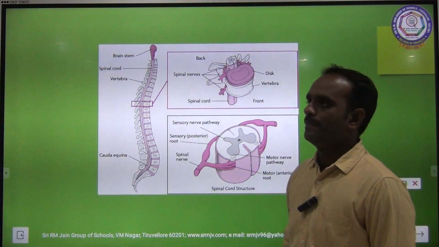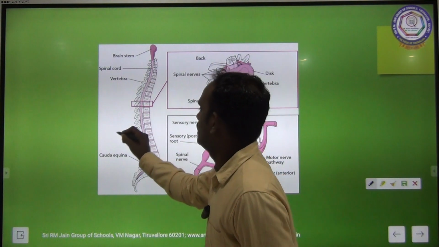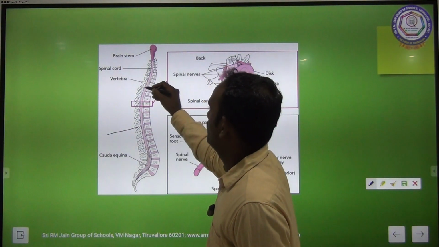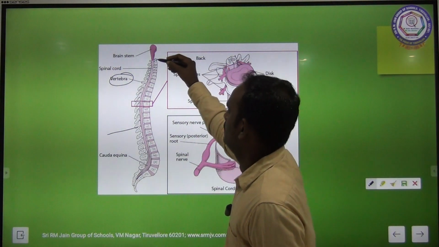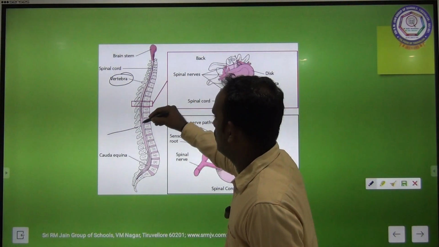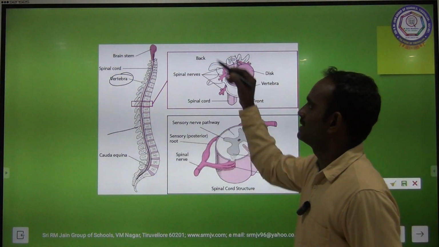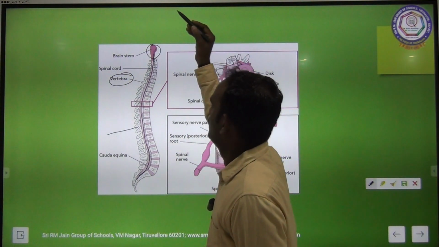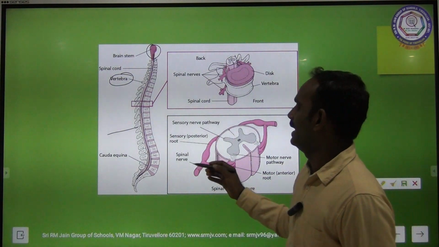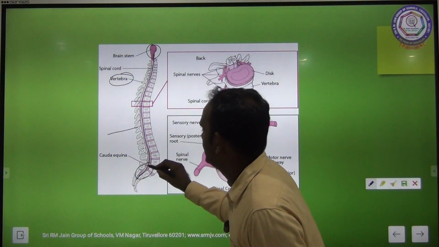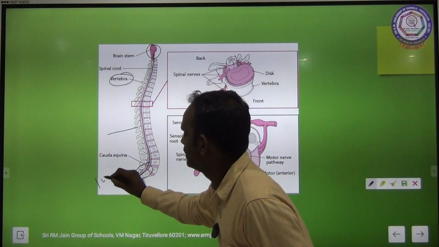See the structure of spinal cord as well as the vertebral column. This is the vertebral column. So many bones are present. This is called the vertebra, plural form. Inside the neural canal, the spinal cord is present. It is cylindrical in shape. It starts from the posterior end of the medulla oblongata and extends up to the lumbar region of the vertebral column. This region is called lumbar region.